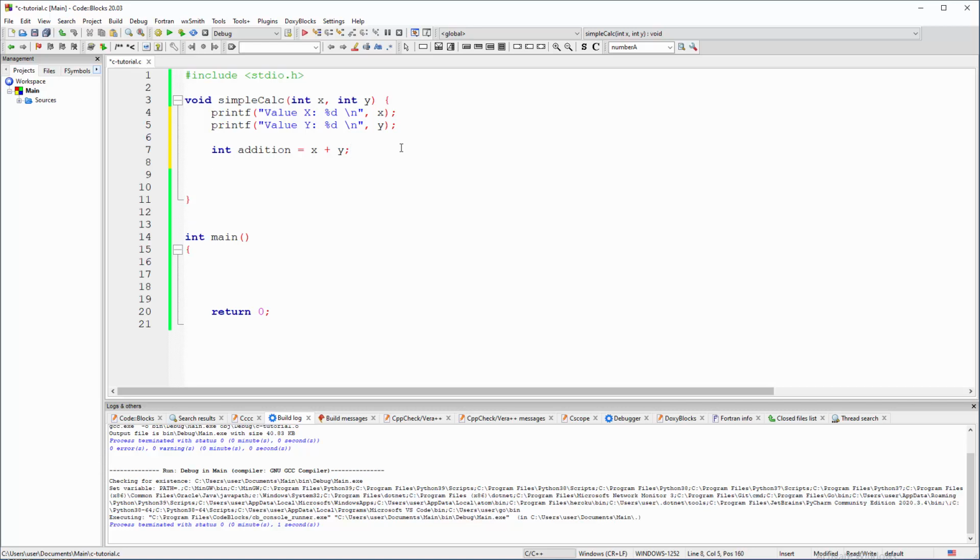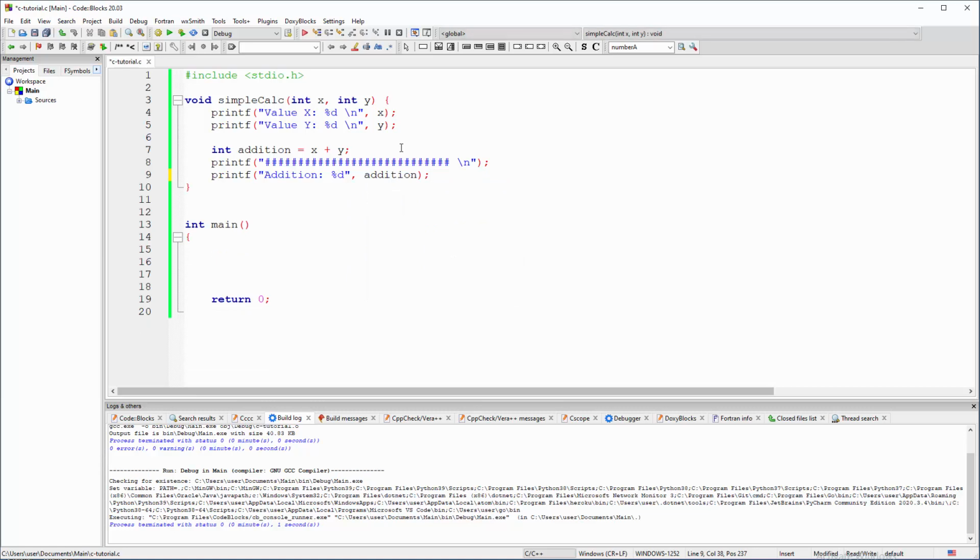Before printing it, we may have a little bit of vertical differentiation just to visually grasp things better. printf, and a little bit of, let's say, a header with a hash symbol. I think this is long enough. \n for a new line. And now we're gonna print that result. printf, the result of the addition, concatenation with %d, which is the format specifier, and now we are stating the true addition variable. addition, right?